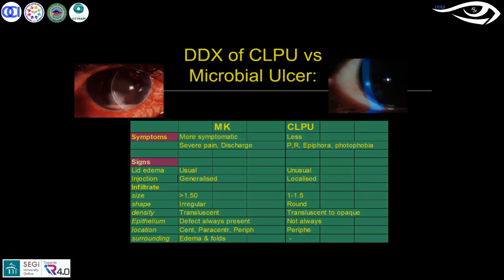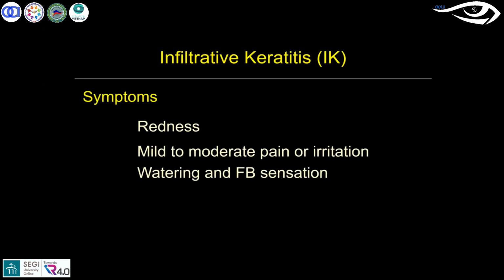Another thing is infiltrative keratitis, which is a significant infiltrative adverse event. This is the term used whenever they see any kind of complication, with symptoms and signs, that does not come under CLAIR or CLPU. That kind of condition goes into the category of infiltrative keratitis. What does it mean?